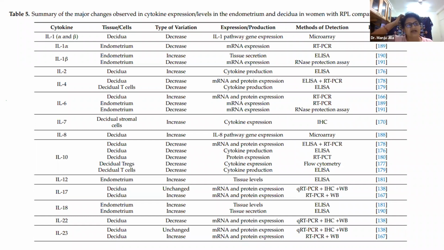Ideally, IL-1 beta and IL-6 should decrease, IL-10 should increase. But we see in recurrent pregnancy loss, IL-10 decreases and therefore the pregnancy is lost. And in recurrent pregnancy loss, IL-17 increases. And that is why, again, that is a pro-inflammatory cytokine and the pregnancy is lost.